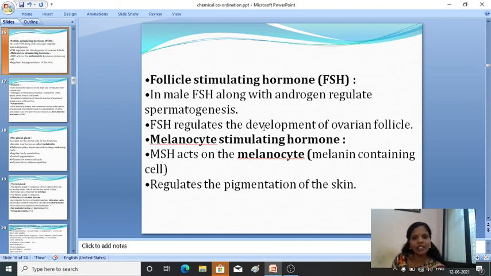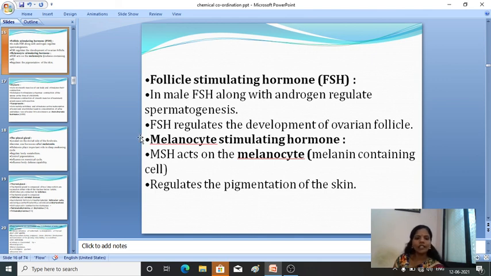FSH regulates the development of the ovarian follicles. Follicle stimulating hormone ಮೇಲ್ಸ್ ಏನಾಯ್ತು ಸ್ಪರ್ಮಟೋಜೆನಿಸಿಸ್ಗೆ ಹೆಲ್ಪ್ ಮಾಡ್ತದೆ. ಫೀಮೇಲ್ಸ್ ಒಳಗೆ regulate the development of the ovarian follicle. ಓವರಿಯನ್ ಫಾಲಿಕಲ್ ಡೆವಲಪ್ಮೆಂಟ್ ಆಗ್ಲಿಕ್ಕೆ ಅದು ಹೆಲ್ಪ್ ಮಾಡ್ತದೆ.